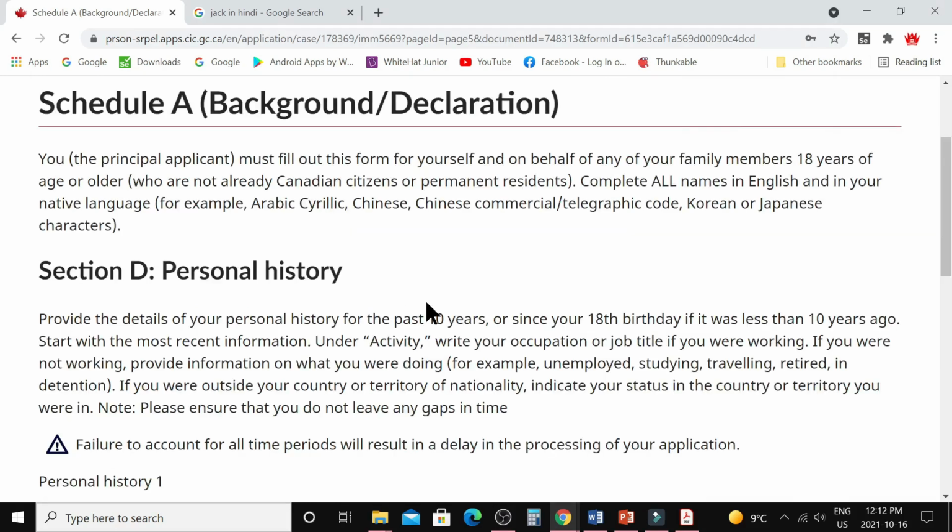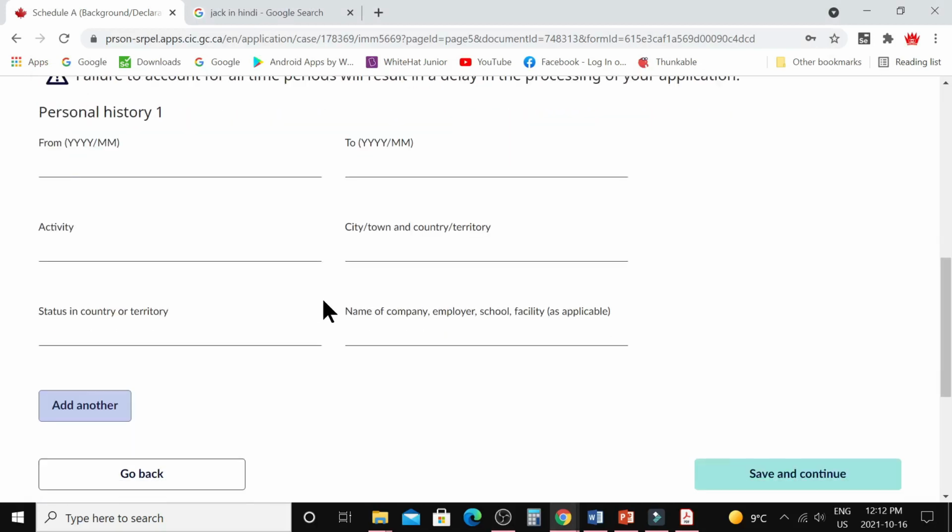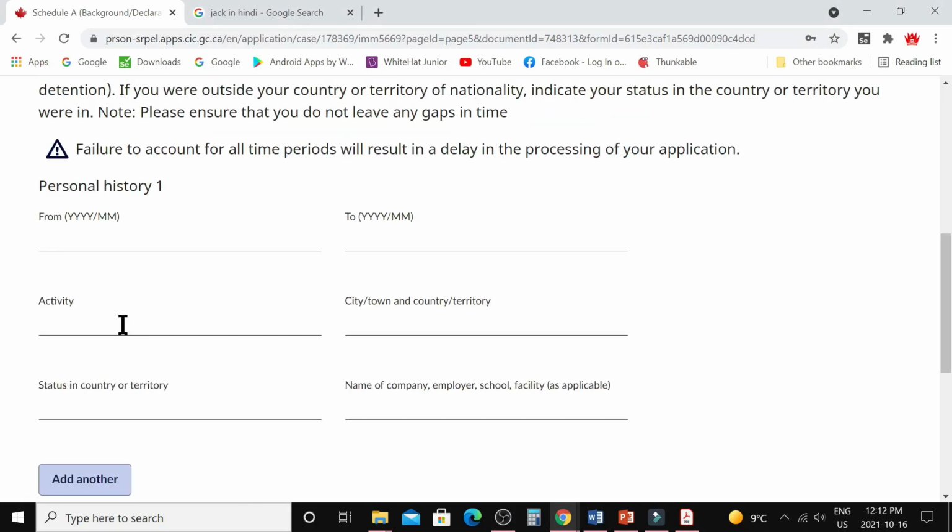Another thing, in form IMM 5669, section D, personal history: if you are providing information here that the person is retired for the last 10 years, in that case you need to provide all the information from the 18th birthday till now. If you are saying that the person is not doing any activity for the last 10 years, then you need to provide all the information since the 18th birthday.